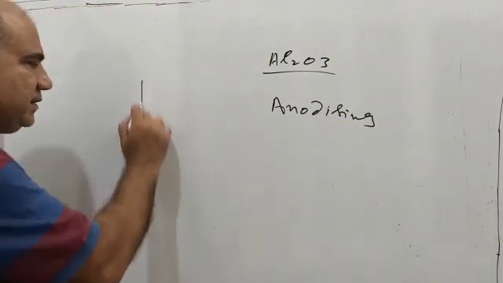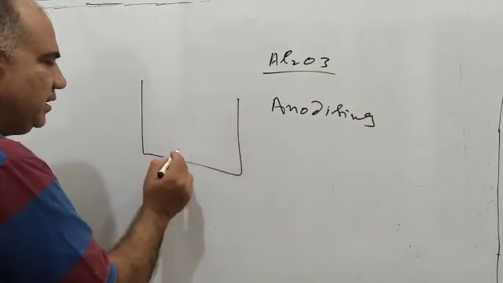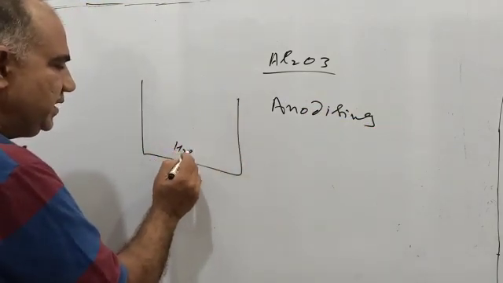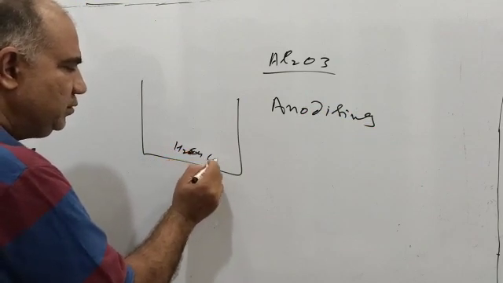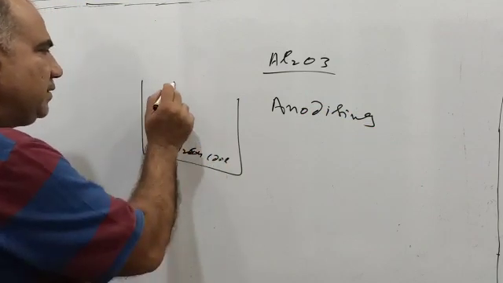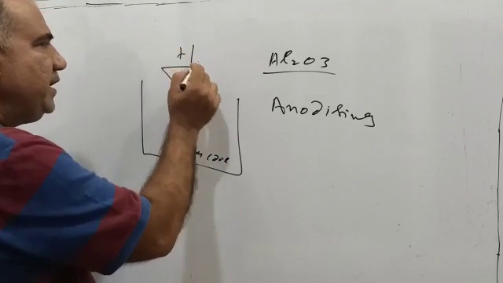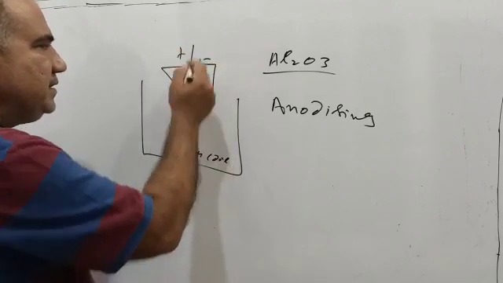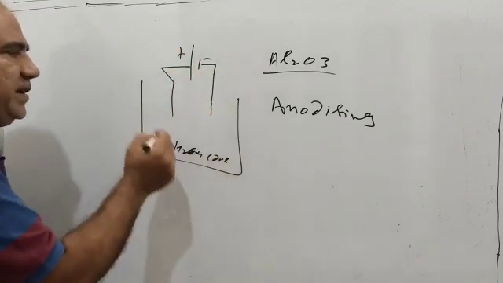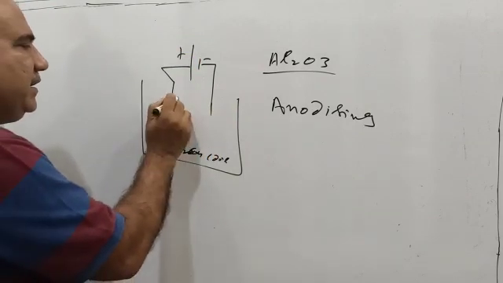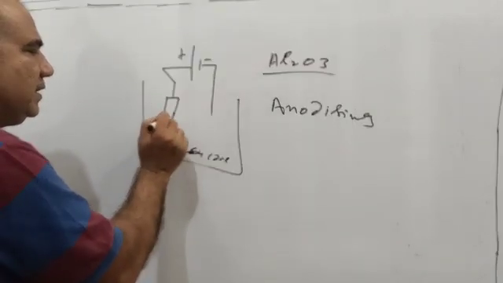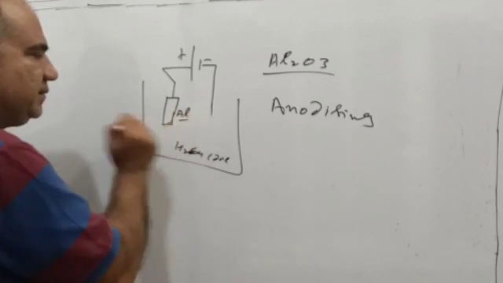See, anodizing is the process of dilute H2SO4, let me write here, H2SO4 dilute. This is electrolyzed, and we won't go much into detail. Let us say this is a cell, we could make a battery, and here we will put the aluminum article.